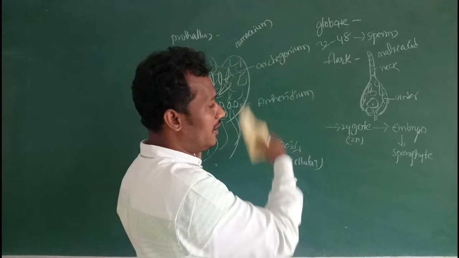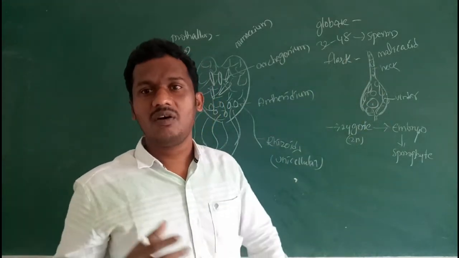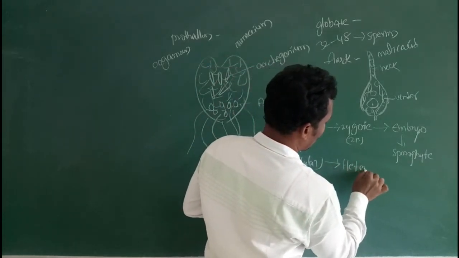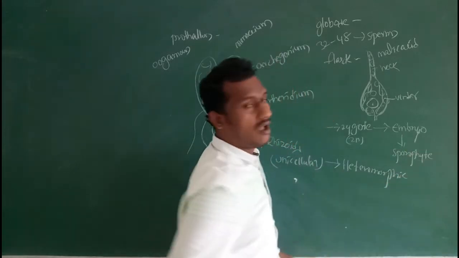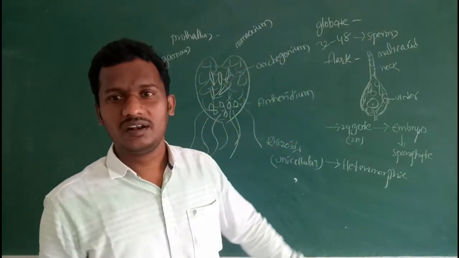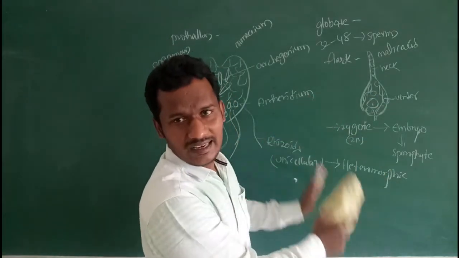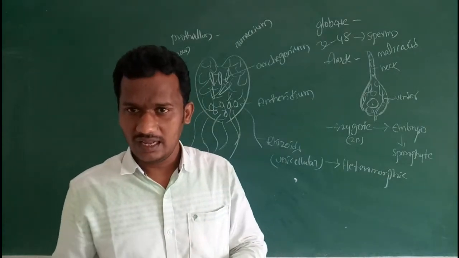So these pteridophytes show heteromorphic, heterologous alternation of generations. That means the sporophytic generation and the gametophytic generation alternate with each other.